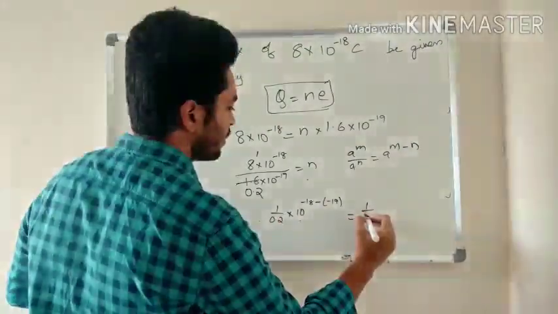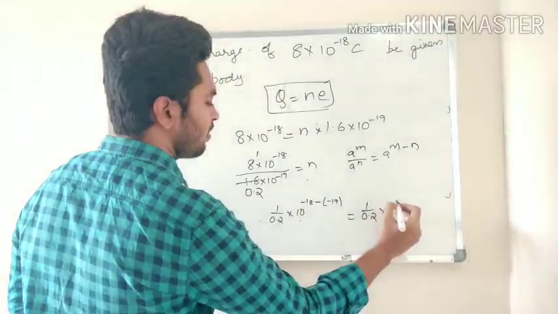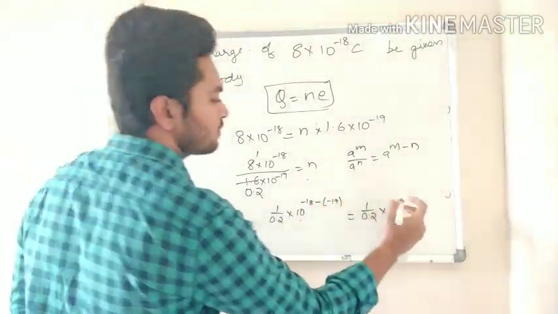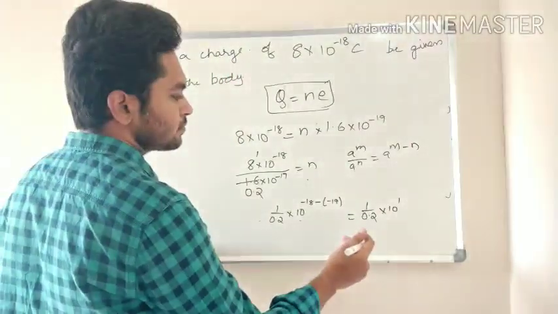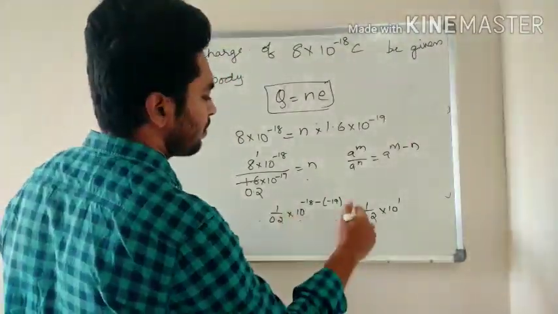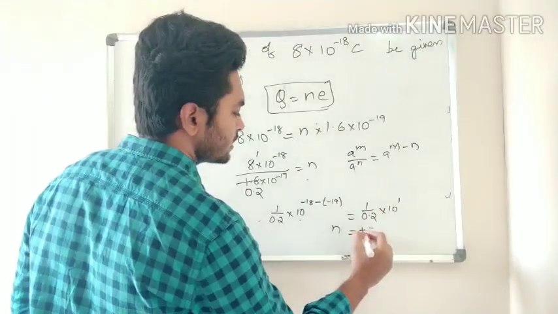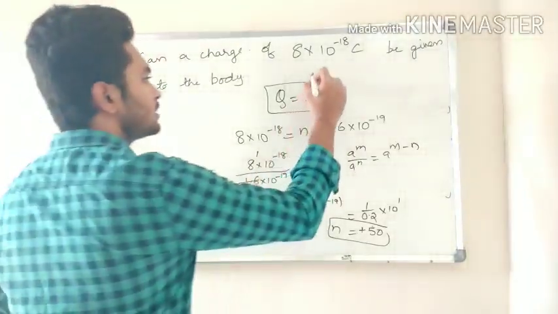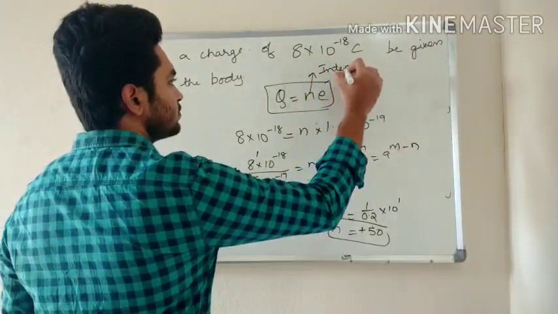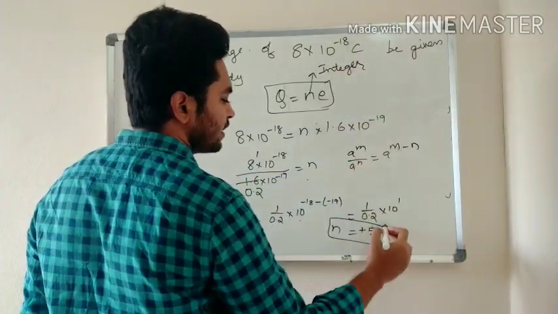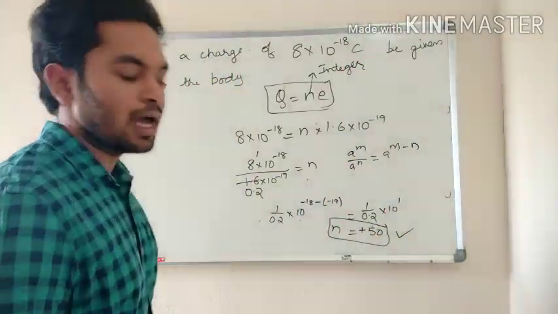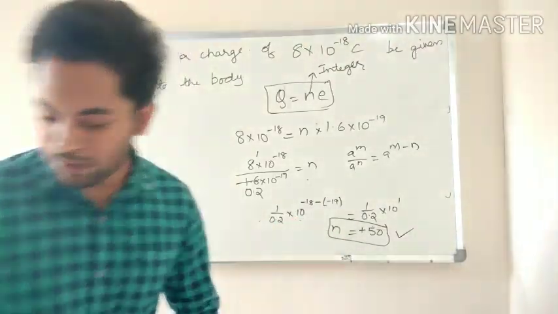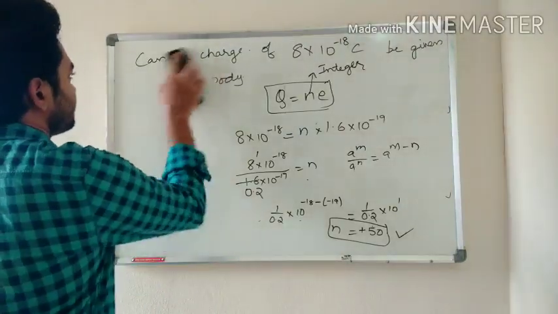Equal to 5 into 10 to the power minus 18 plus 19, which gives you 10 to the power 1. So the value is 50. Now what is this N? I have already told you this is an integer. Is 50 an integer? Yes, it is absolutely an integer. Understood? Clear? Okay, fine. We'll go on to the next topic.